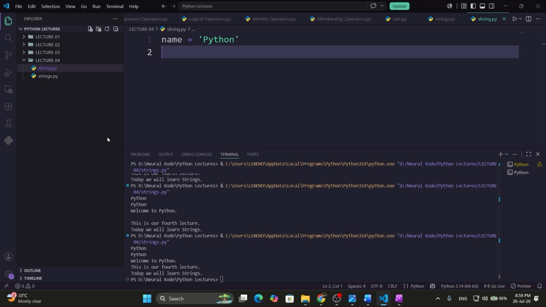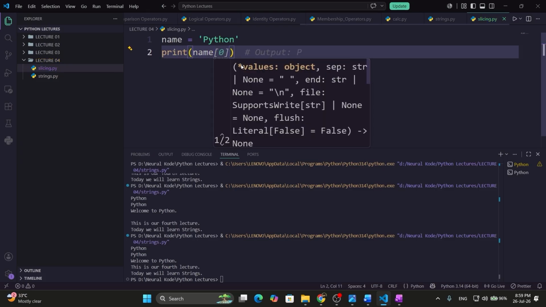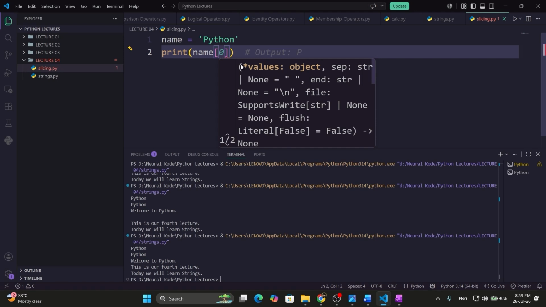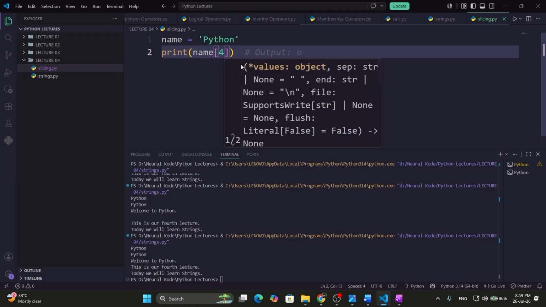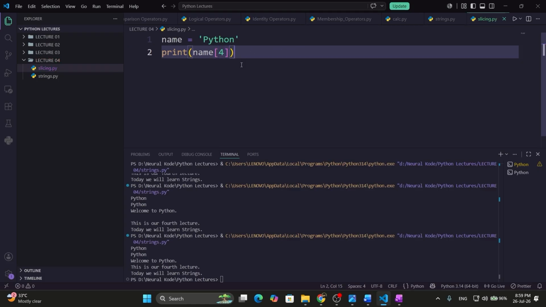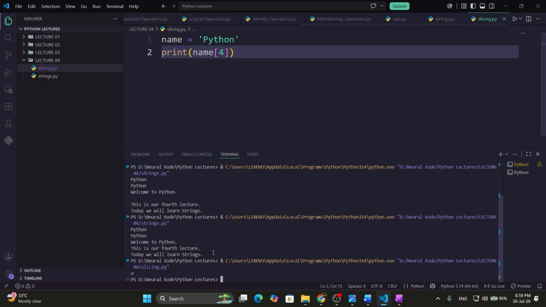So let us implement this practically. I am having the variable name with the value Python. I want to print O. What I will do here is I will use the print function. I will give the variable name, use square brackets, and enter the position of O. What is the index of O? We are having the index of O as 4. I will enter it and run this code. When I run this code, I am getting O in the output. So it means we have done the right concept. We have implemented it also.